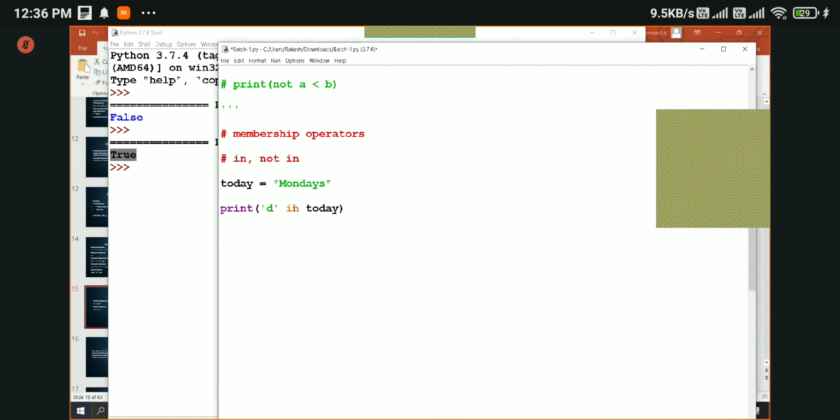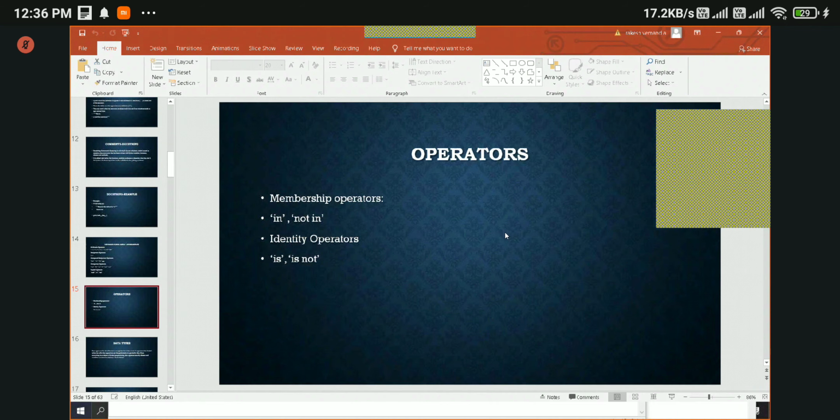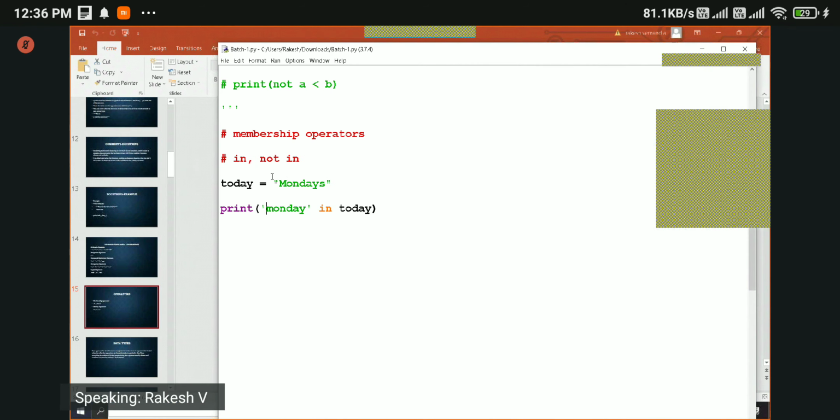Here you can give whatever you want. If that is there, then it will return true. Otherwise, it will return false. You can give whole Monday here. You can also just give Monday without a capital letter. If you are not giving capital letter M, it will return false, because in the today variable we have Monday with capital M, but we are checking Monday with small m.